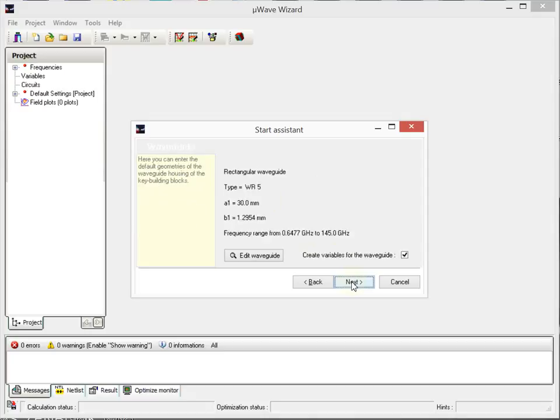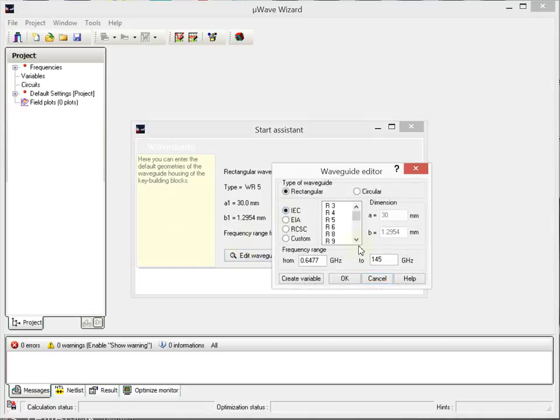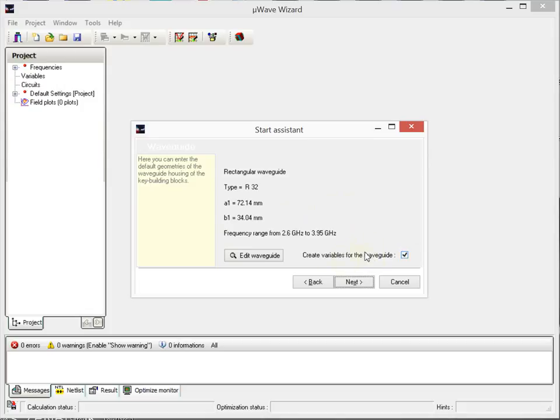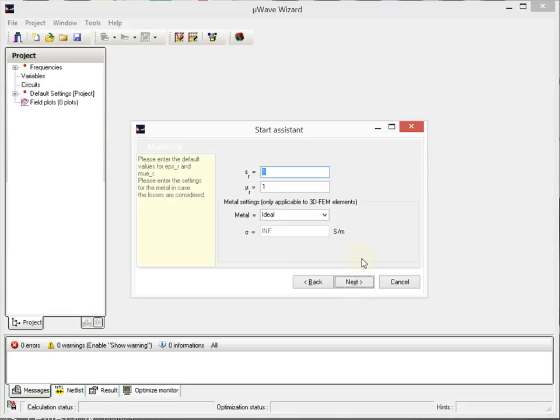Next, he proposes a rectangular waveguide. This one, it's not what I have expected. I will take another one I use. Should be there. Yeah, he has the same frequency band. This is good. And he will create variables for this waveguide. I have no dielectric material or magnetic material inside, so I keep this at 1. And I will not consider any loss at this stage, so metal is ideal.